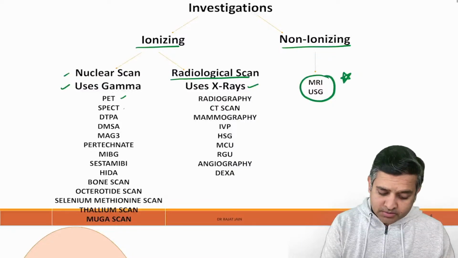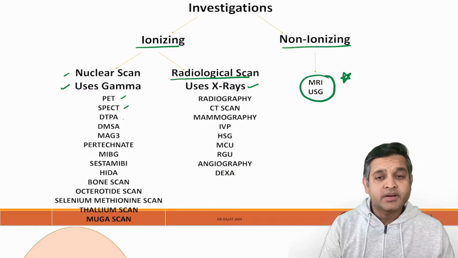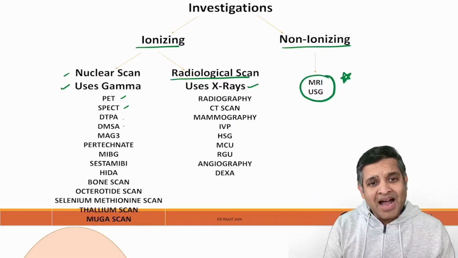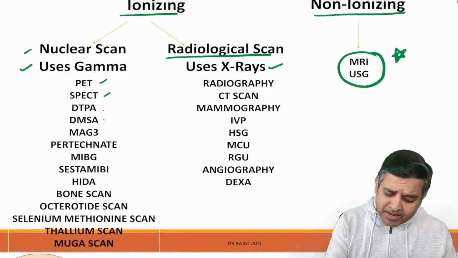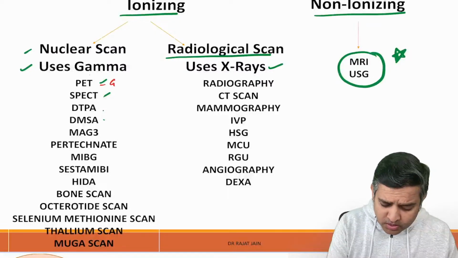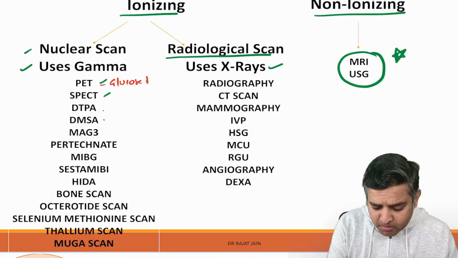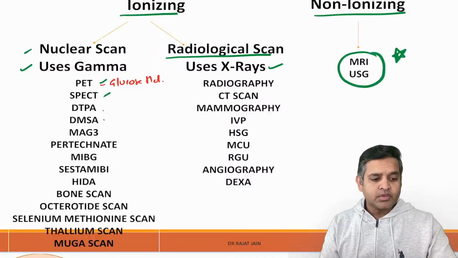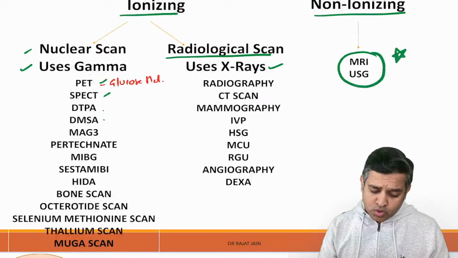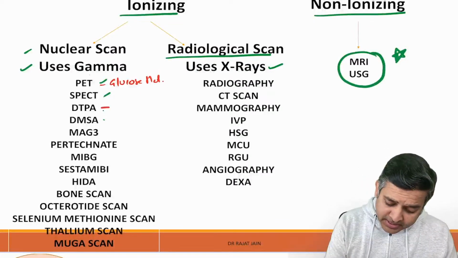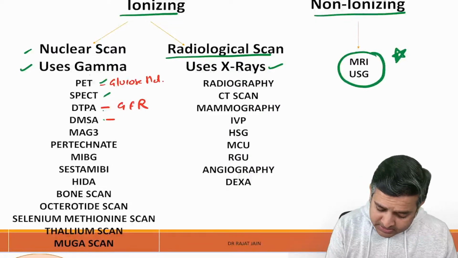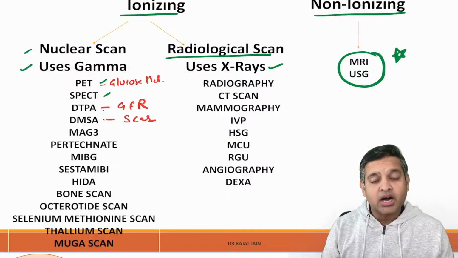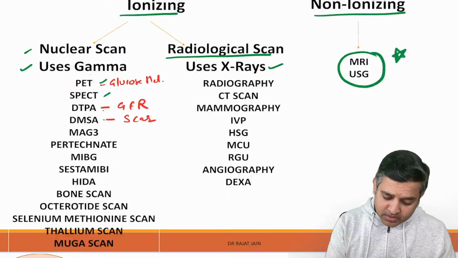What are the examples of investigations that are nuclear scans? PET, SPECT, DTPA, DMSA, MAG3. You should know where they are used. PET scan is for glucose metabolism. DTPA is for GFR. DMSA is for scar in the kidney.